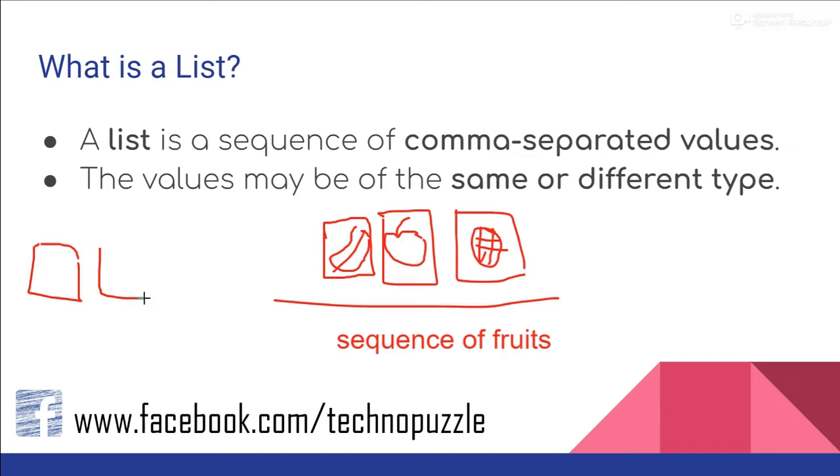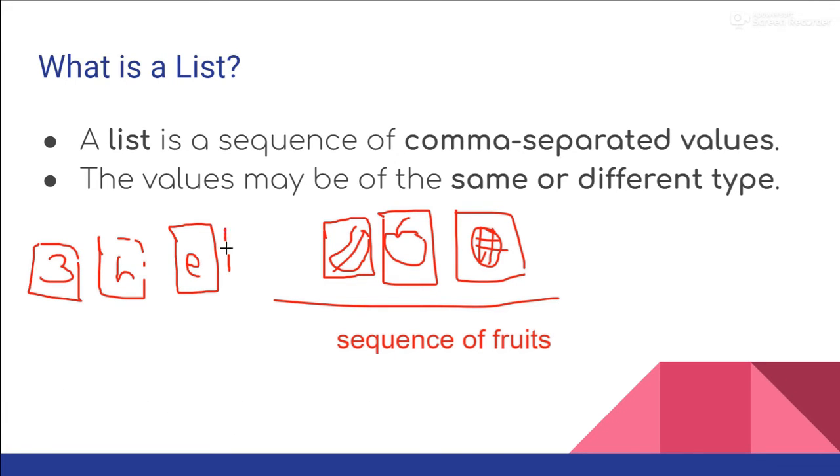One more thing I showed you is that instead of fruits, if I add characters like 3, H, E, or A, this will be called a sequence of characters.